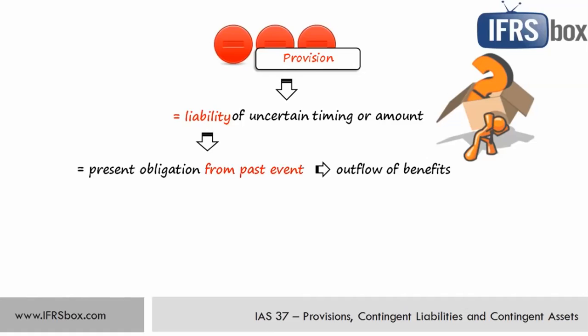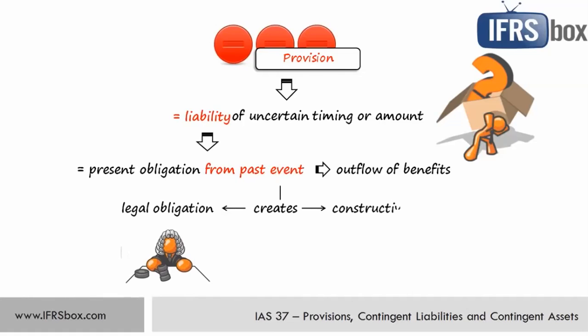Well, if there's no past event, then there's no obligation and there is no liability. A past event might create two types of obligations. The first one is a legal obligation that derives from some contract, legislation, or some other operation of law, for example, a court's decision. The second one is a constructive obligation that derives from some entity's actions, such as from established practices or some statement of acceptance of some responsibilities.